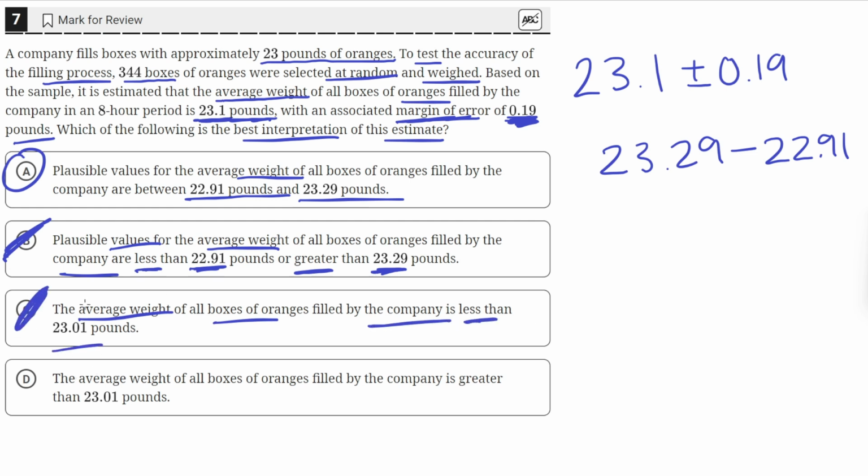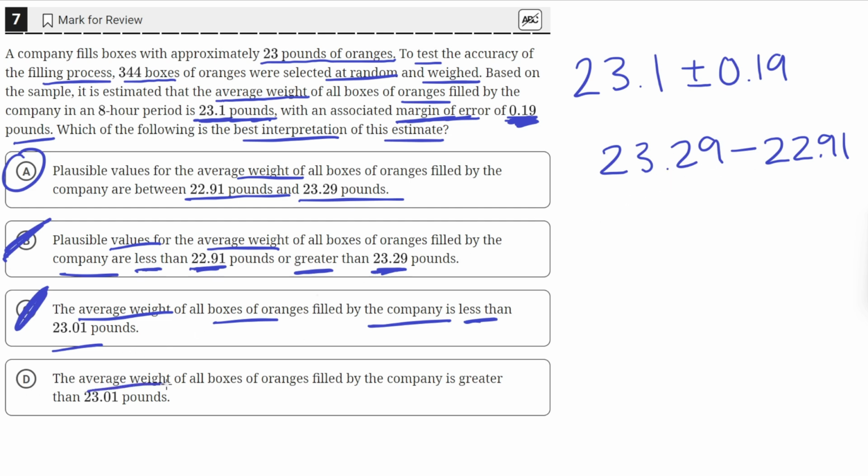C says the average weight of the boxes filled by the company is less than 23.01. This is incorrect. This is the measured value, 23.1, which is in between this range. That's true, but it is possible that the average could be as high as 23.29. So it doesn't have to be less than 23.01. It can actually be greater.